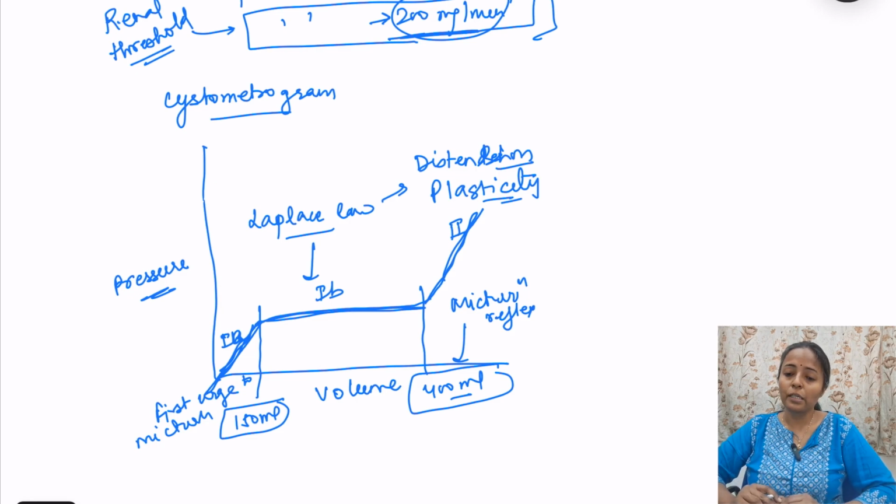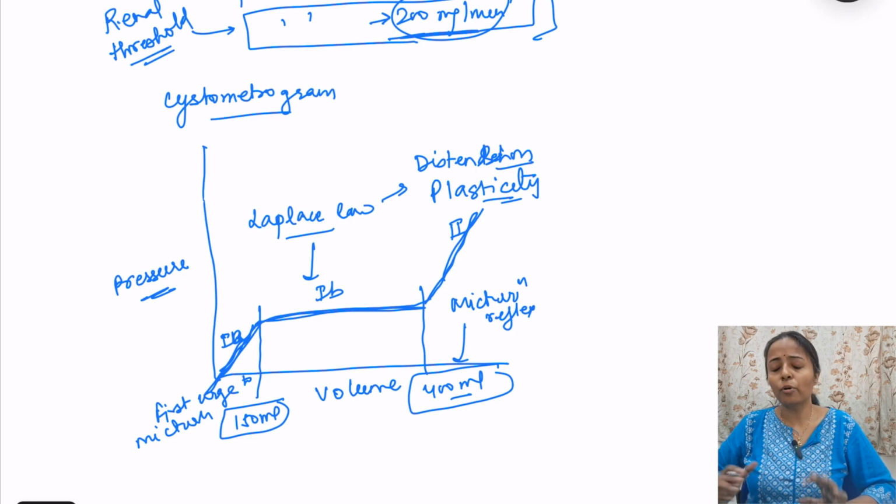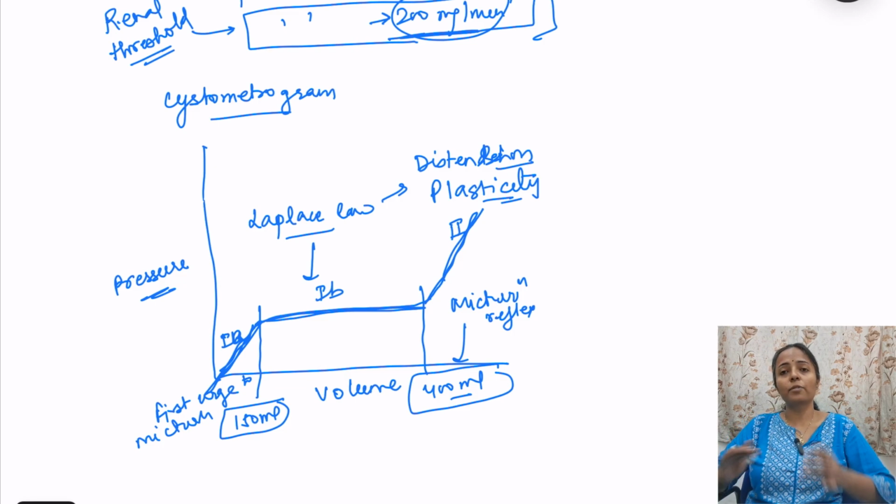So this was about all important topics in these four systems: cardiovascular system, respiratory system, CNS and renal system. In very small time we have tried to cover as much as possible. So best of luck for your exam, and I hope that you will do well. And don't worry right now about how the exam will go, because worry will decrease the learning. Just give your maximum effort, don't stress more, and just go and write the exam.